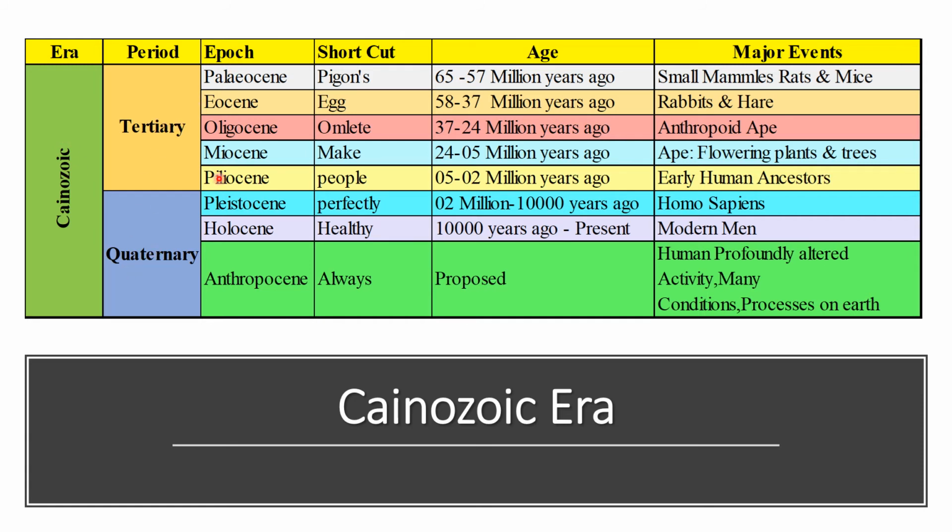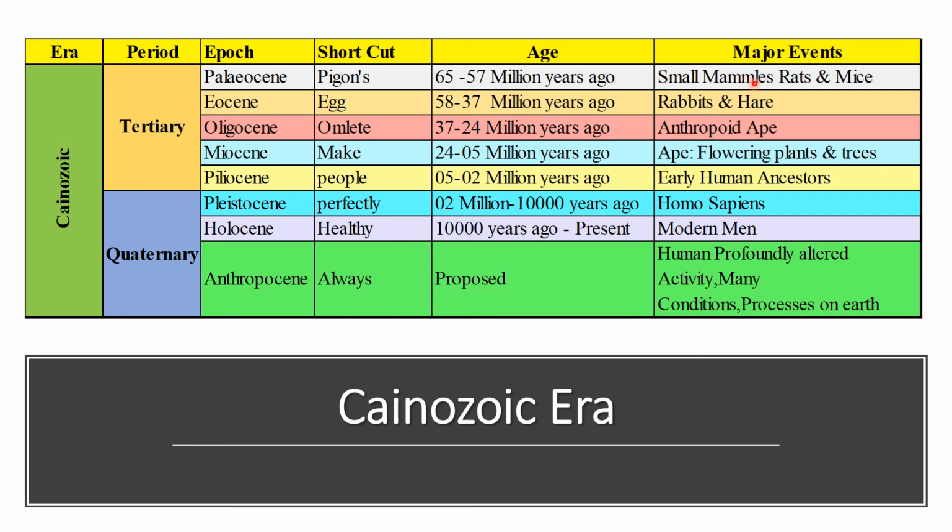There are several epochs in each period. In the Tertiary period, there are Paleocene, Eocene, Oligocene, Miocene, Pliocene. You should not worry about these names because I will tell you the shortcuts on which basis you can remember it very easily. But first understand what major events happened in each epoch. The first is the Paleocene epoch. The period was 65 to 57 million years ago.